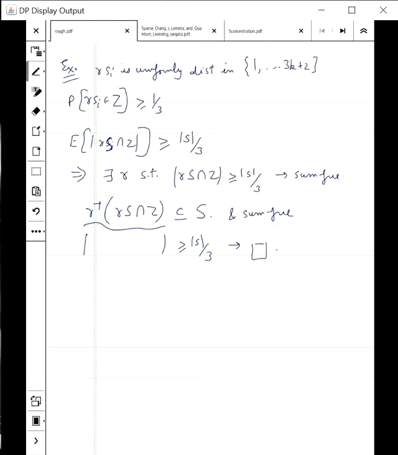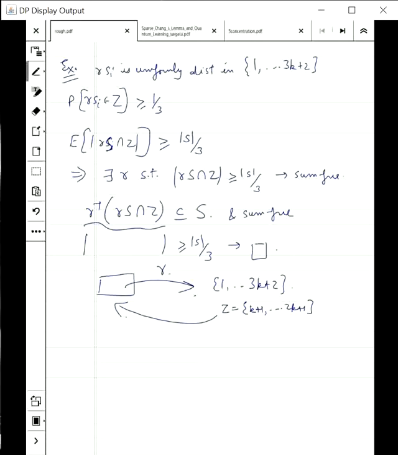The idea was to look at all possible subsets of S and project them using this R in this new domain. And we saw that under different R, at least one of them will have high intersection with Z, which was a sum free set. And once we find such R, we just project it back and find the subset.